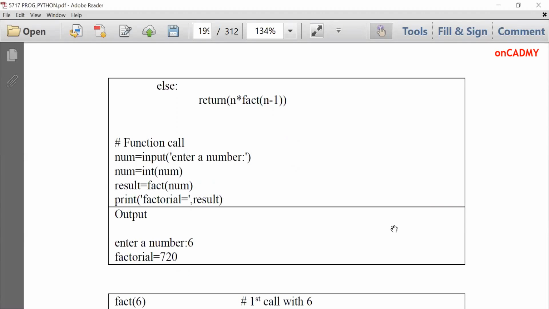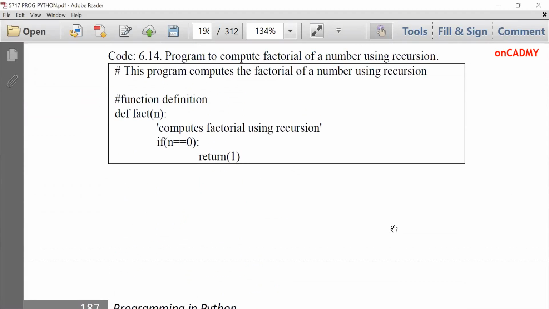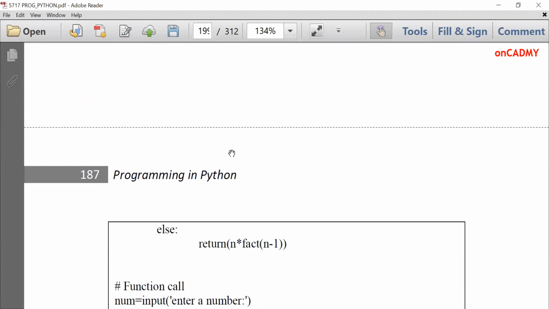Let me show you. def fact(n): if n is equal to 0, then return 1. Otherwise, return n into fact(n minus 1). So this is the statement which is approaching towards its end by reducing the value of n in every iteration.